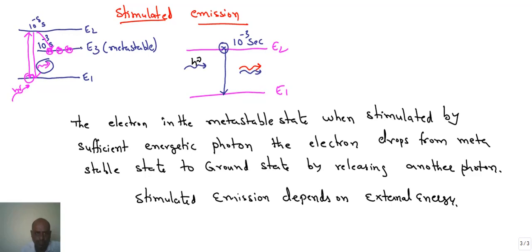For stimulated emission to take place, the requisite condition is we must have a metastable state. The metastable state can be defined as the state where the probability of finding the electrons is more than the excited state. So when the electron is in the metastable state, it wants to stay for a longer time, up to 10 power minus 3 seconds. During this, if any photon is going to stimulate that electron, the electron drops down by releasing another photon.